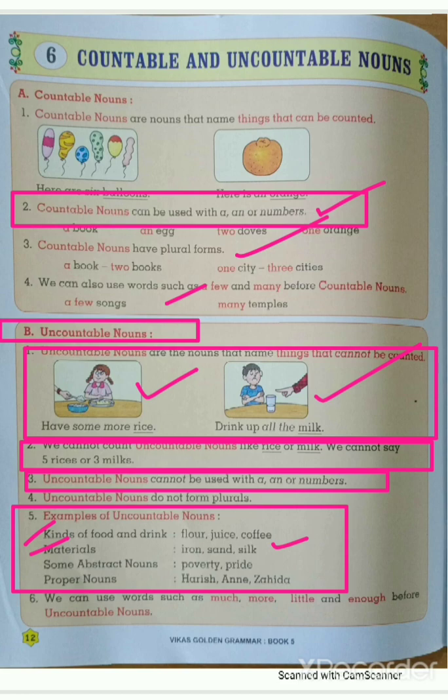Okay. Then next example, some abstract nouns. Which abstract nouns? Poverty, pride. Those nouns that show quality are called abstract nouns. Abstract nouns are nouns that show quality.